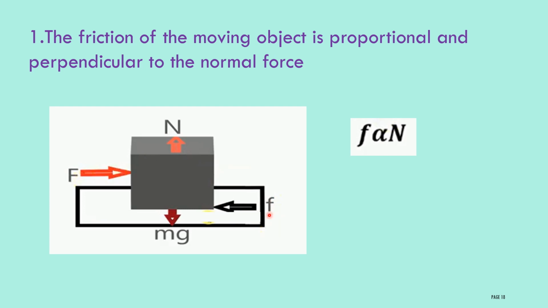Then here small f indicates the frictional force. According to the friction first law, this frictional force is always perpendicular to this normal force. Then the magnitude of this frictional force will be equal to the magnitude of the normal force. That one you have to remember, that one is very important. Frictional force is nothing but an opposing force. It will oppose the motion of the cube. If you apply a more external force, then only it will overcome the frictional force. Then only the cube will start moving.